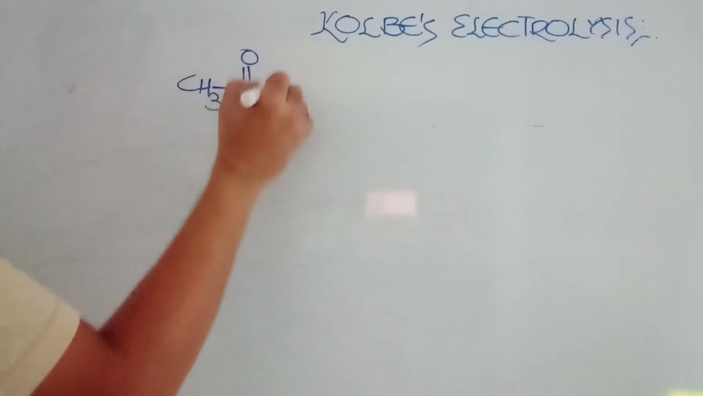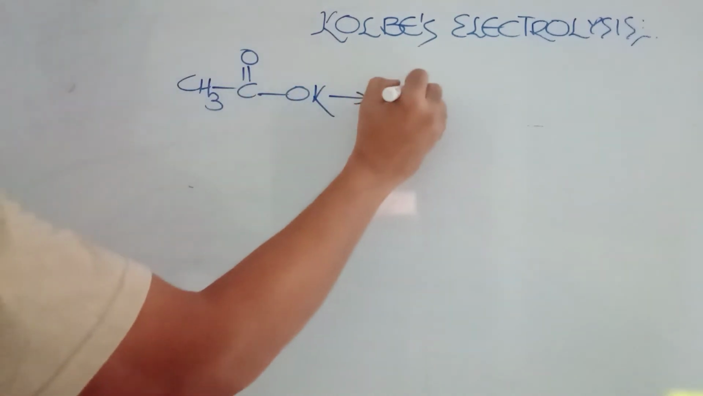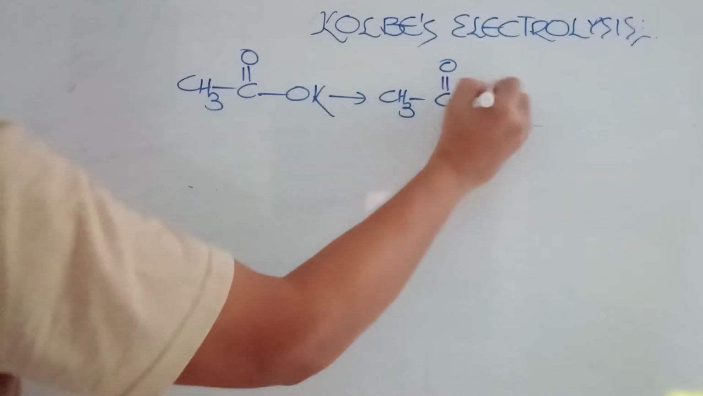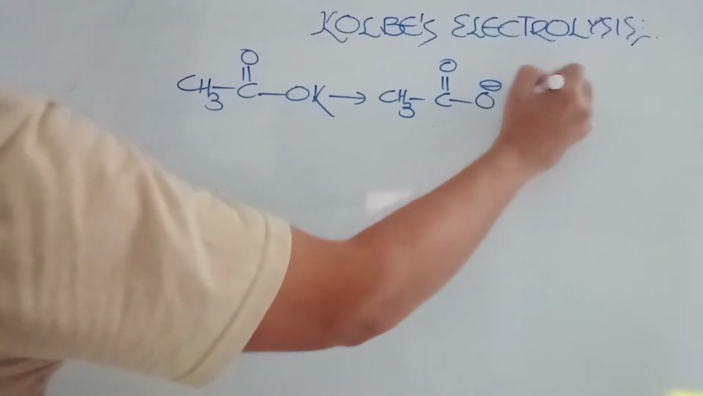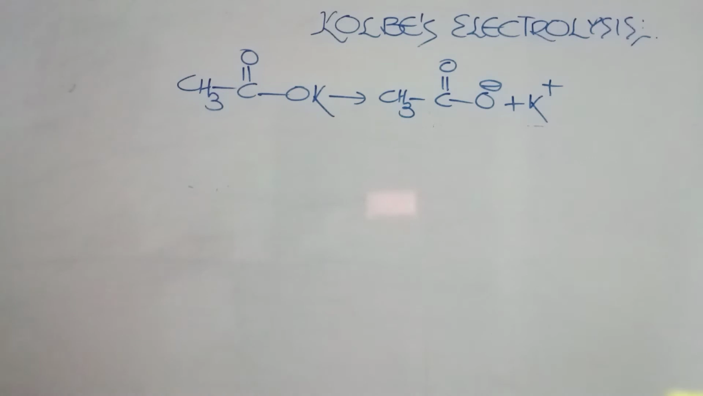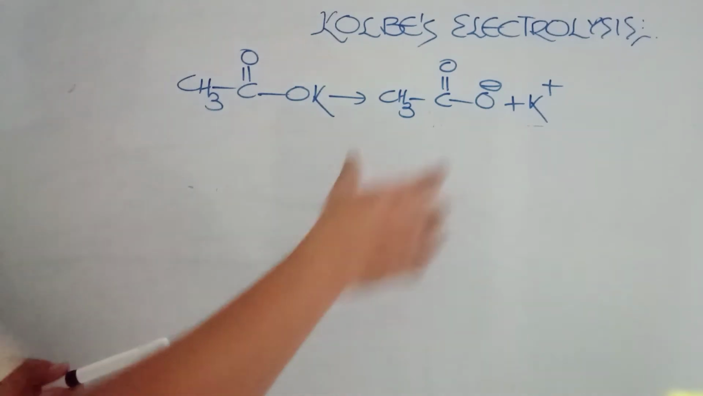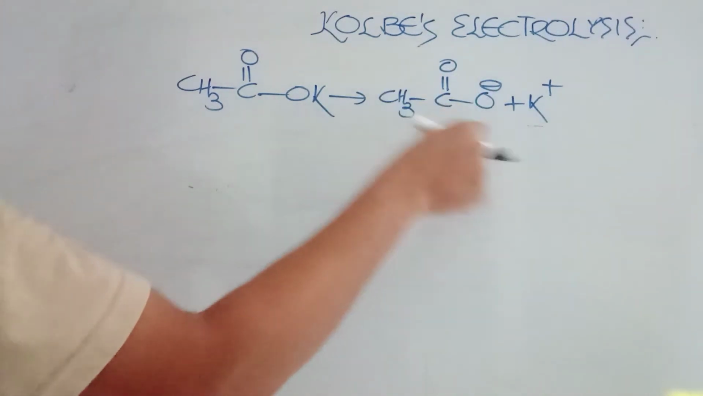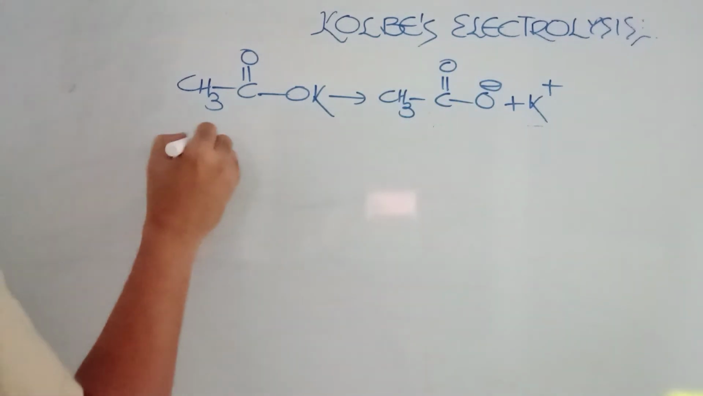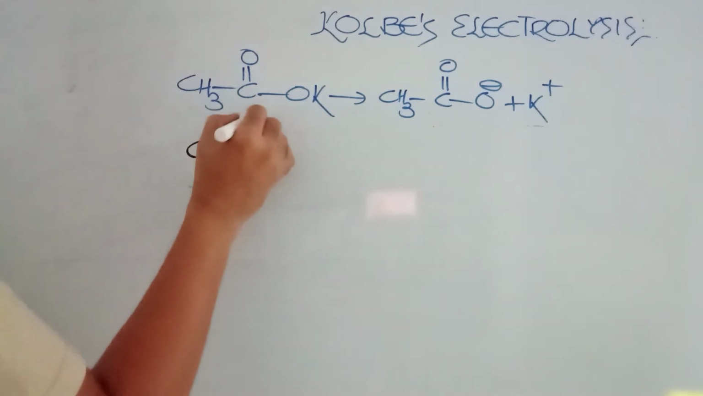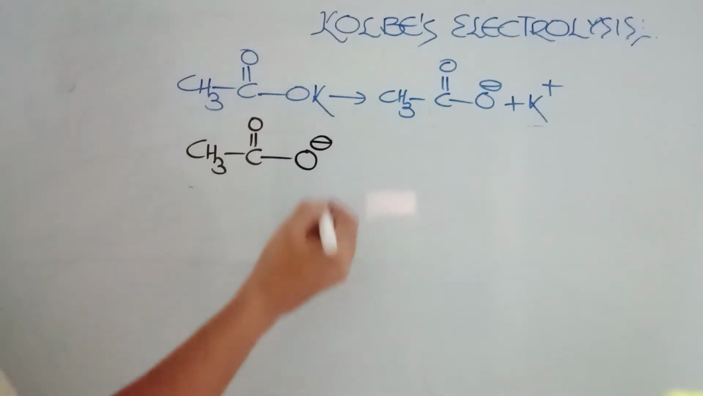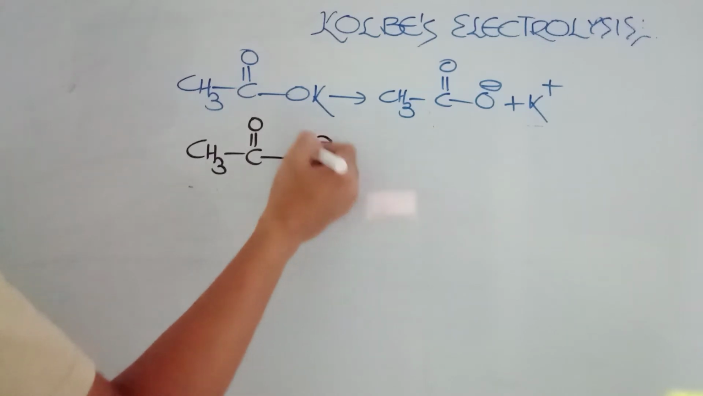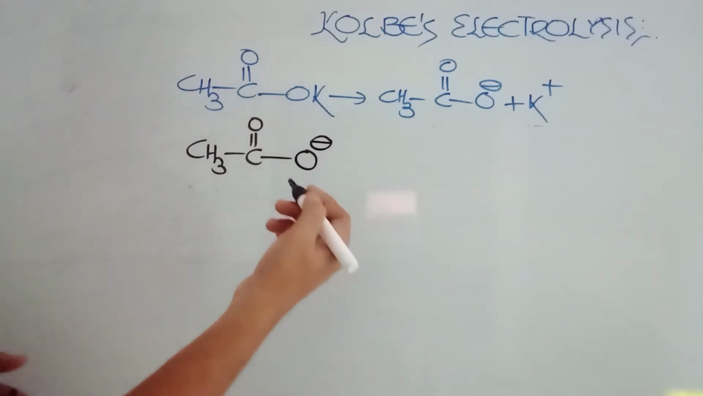CH3COOK, as you expect, the reaction will be like this. As it is a sodium or potassium salt of carboxylic acids, it will be forming the acetate type of ion. Now the carboxylate ion is formed along with the cation. This is the anion, so it will be moving to the anode. CH3C double bond O minus. It will be losing one electron and it is going to turn into the free radical.